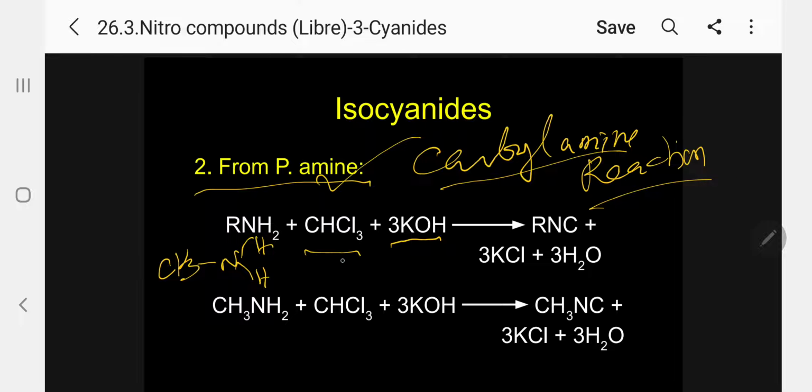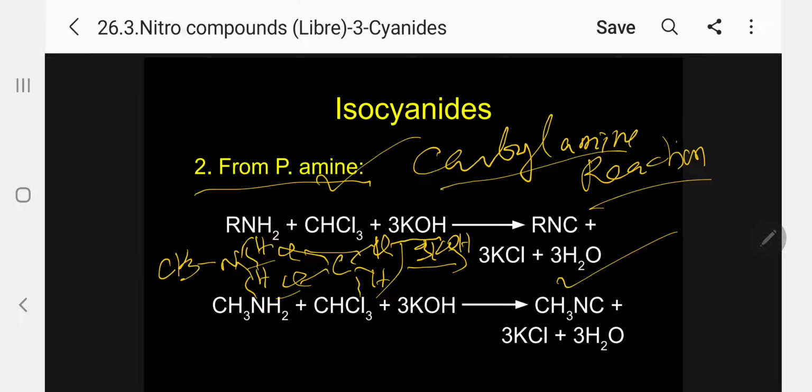Methyl NH2, here chloroform, CHCl3, plus 3 KOH. Just imagine what is happening. One HCl is eliminated, another HCl is eliminated, third HCl is eliminated. So automatically CH3N is connected to C. We are getting methyl isocyanide, carbylamine. Now these three molecules of HCl react with the 3 moles of KOH, producing 3 potassium chloride and 3 water. Very, very important reaction. Kindly follow.